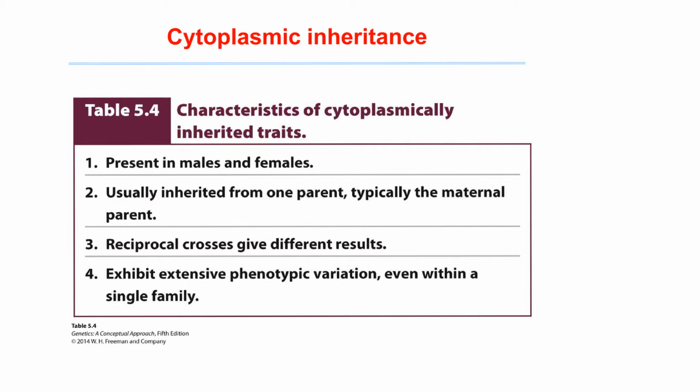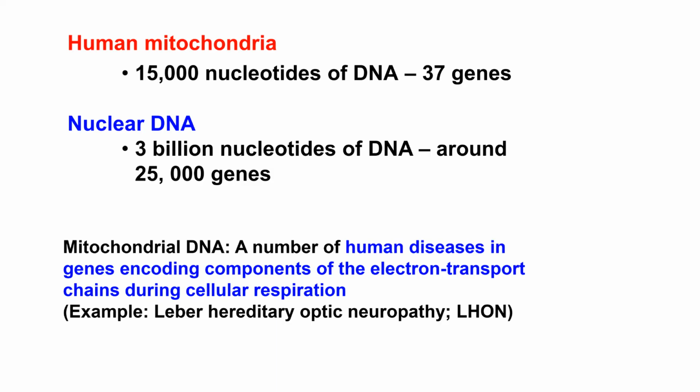And because division of cytoplasm is not so strictly controlled as mitosis and meiosis, there is high phenotypic variation in cytoplasmic inheritance. As we will discuss later, human mitochondrial DNA has a circular form and encodes a limited number of traits. There are approximately 37 genes which are localized on mitochondrial DNA.